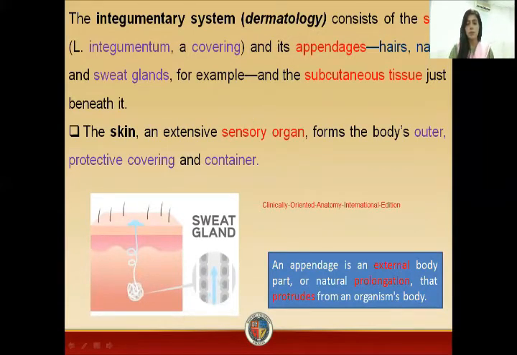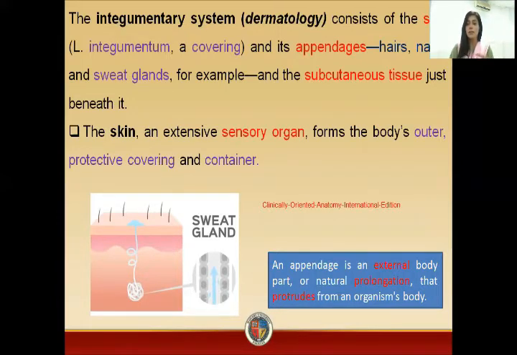Now, the first system, that is the integumentary system. What is this integumentary system? That is the system that deals with your skin. The study of the integumentary system is in dermatology. So what does integumentary mean? It means the covering. So it means the study of appendages, hairs, nails, and the glands associated with your skin, the sweat glands and the sebaceous glands.